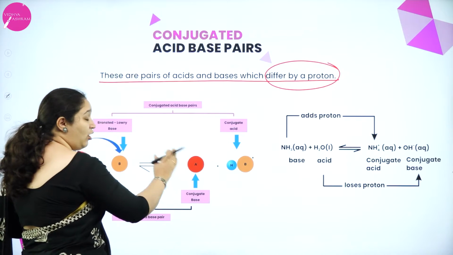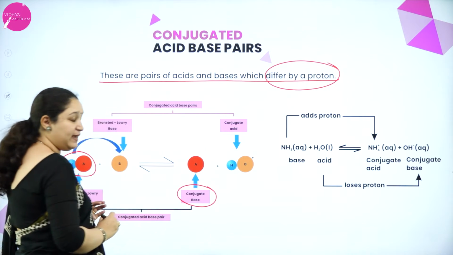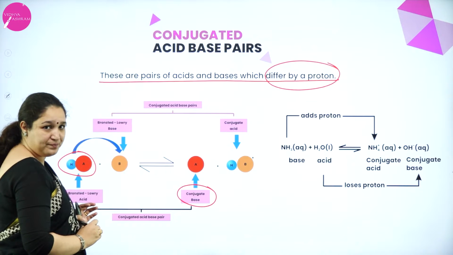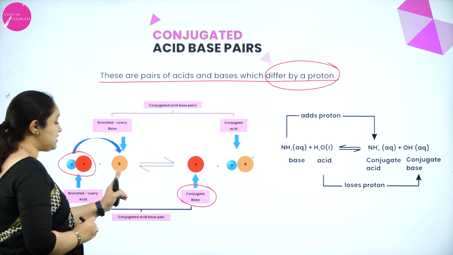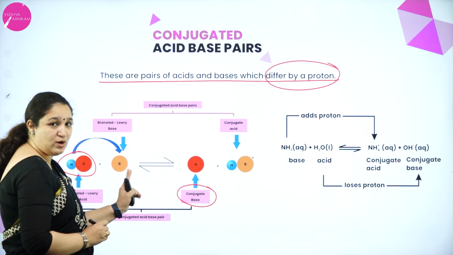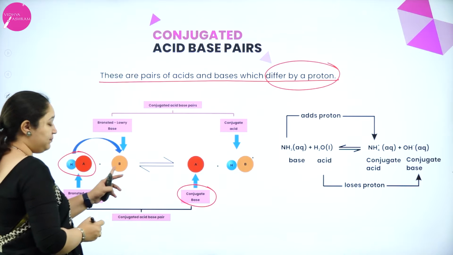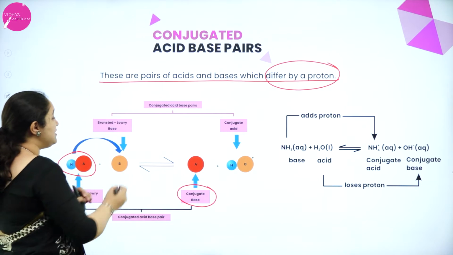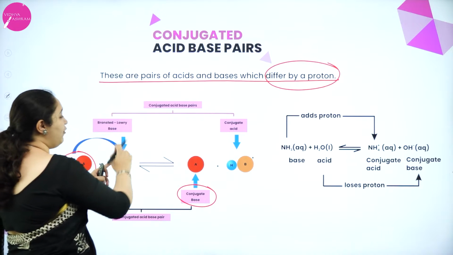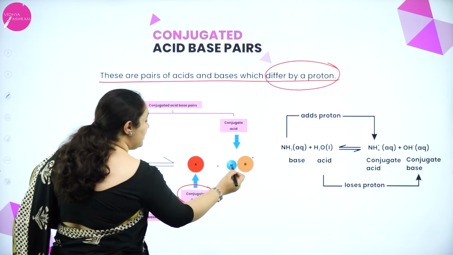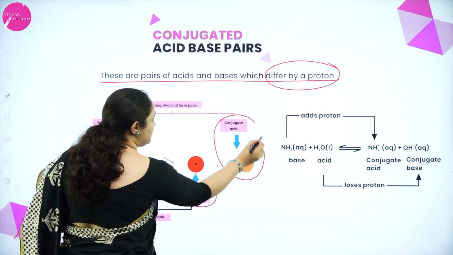And what is formed after removal of H plus ion? It will be the conjugate base. Now, this H plus ion which the acid gave was taken up by another reactant which is called a base, and that is the Bronsted-Lowry base B. So this is a base and it will accept the H plus ion and form something, isn't it? It forms BH plus. And this is the conjugate acid.